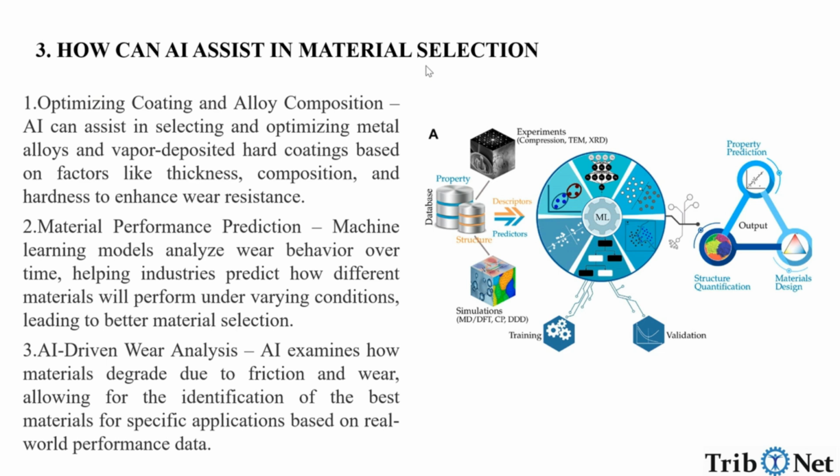How can AI assist in material selection? Optimizing coating and alloy composition. AI can assist in selecting and optimizing metal alloys and vapor deposited hard coatings based on factors like thickness, composition, and hardness to enhance wear resistance. Material performance prediction. Machine learning models analyze wear behavior over time, helping industries predict how different materials will perform under varying conditions, leading to better material selection. AI-driven wear analysis. AI examines how materials degrade due to friction and wear, allowing for the identification of the best materials for the specific application based on real-world performance data.